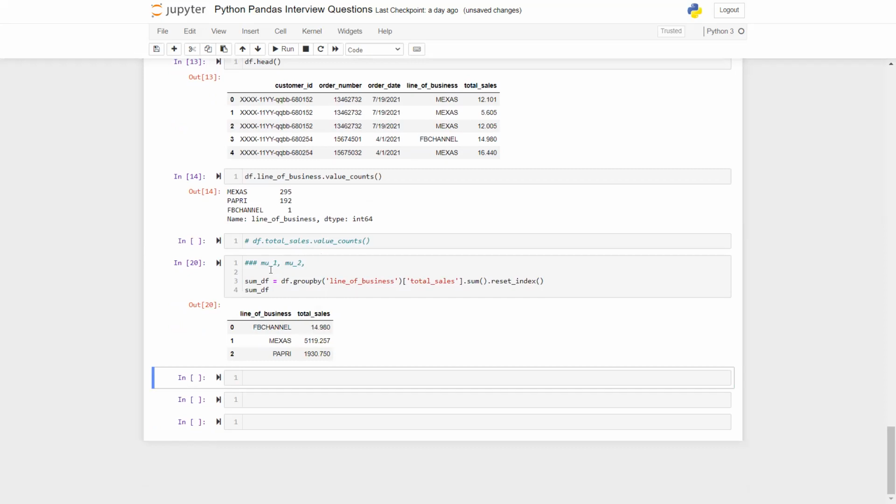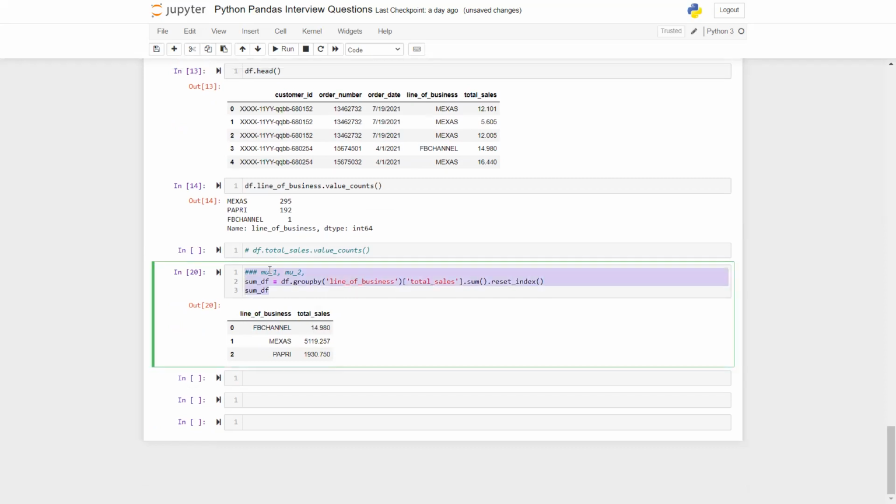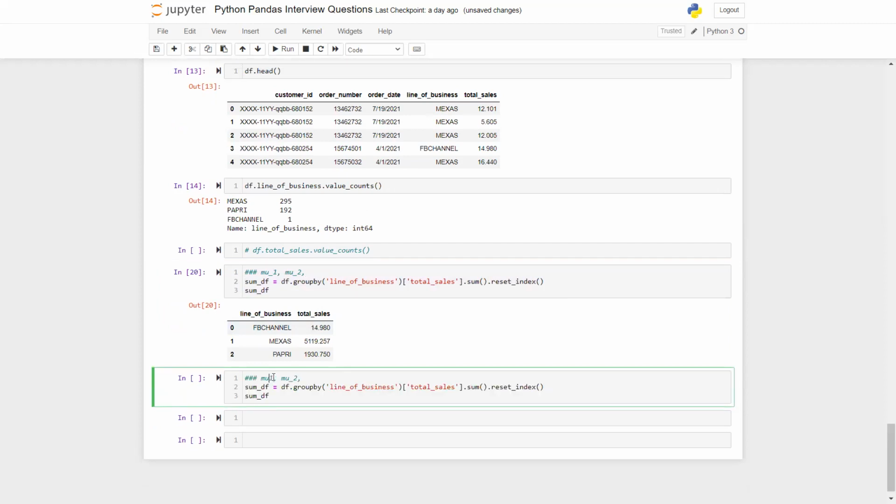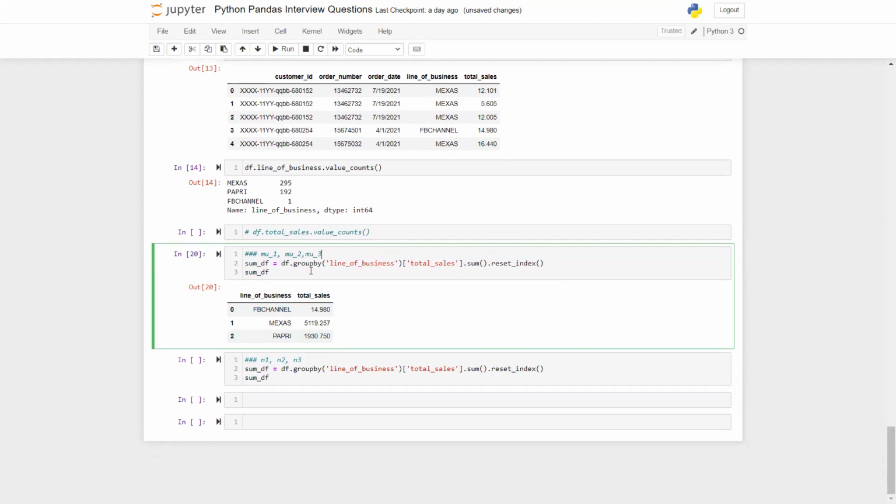Now the same thing I have to do to compute basically mu1 and n1, n2 and n3, which will represent your frequency. Let's call that here mu3 2. So the code is going to be quite similar. The only thing is instead of the sum operation, you are going to do count. That's all. If you do count, then I call it count data frame.